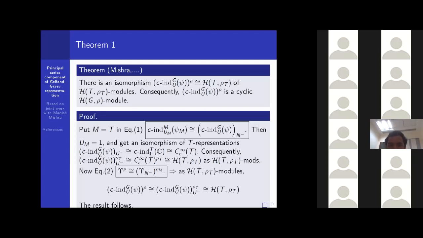So this implies that as an H T rho T module, the rho isotypic component is isomorphic to the rho T isotypic component of the Jacquet module of the Gelfand-Graev representation associated to psi, and that is exactly isomorphic to, as we have seen before, H T rho T. So that's why, as H T rho T modules, these are isomorphic. And since H T rho T is a subalgebra of H0, one is the generator here. So yes, this is a cyclic module as an H0 module.